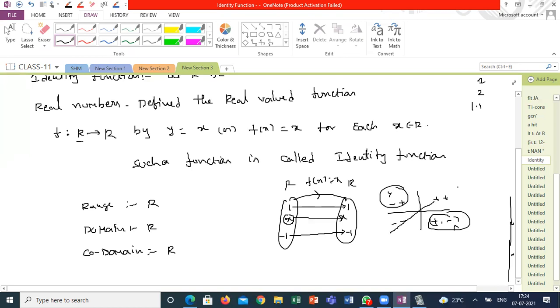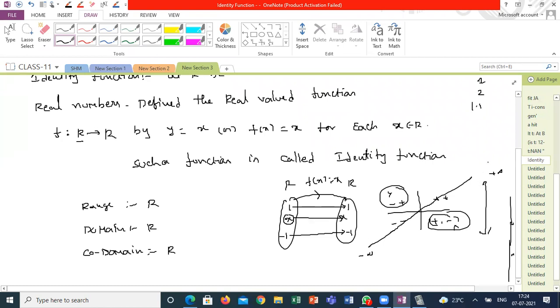This is the identity function graph, where the domain is all the possible elements on the x-axis and the range is all the possible elements of the y-axis. You can see the graph starts at -infinity and ends at +infinity on the x-axis as well as the y-axis. On the y-axis also there is no starting point and no ending point for this graph.